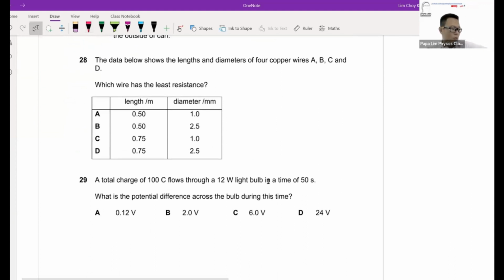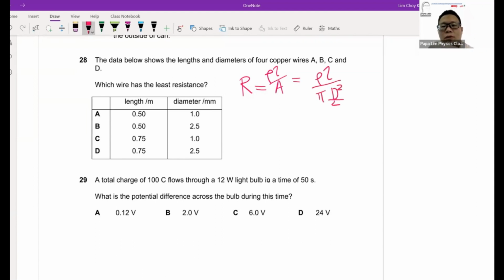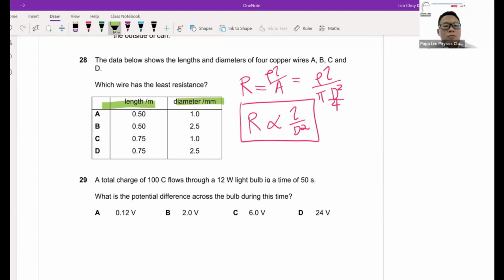Now, question 28. The formula that we are looking at is what we know as R = ρL/A. And since area is πr² and diameter is twice the radius, it will be R = ρL over πD²/4. In other words, resistance is proportional to L and 1/D². So this is the final relationship that relates your length to your diameter.